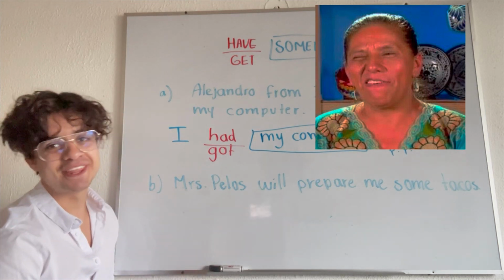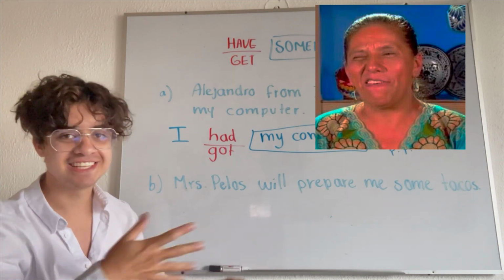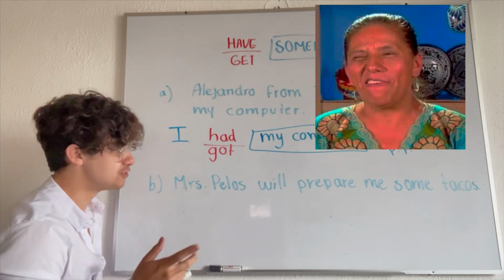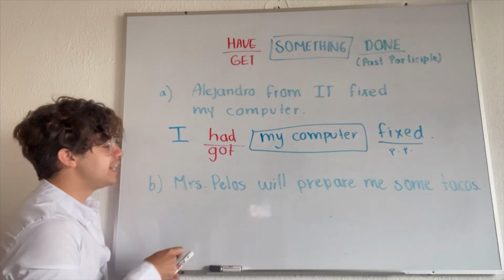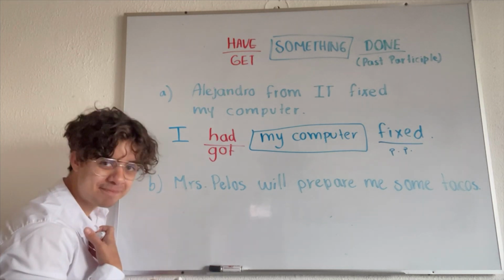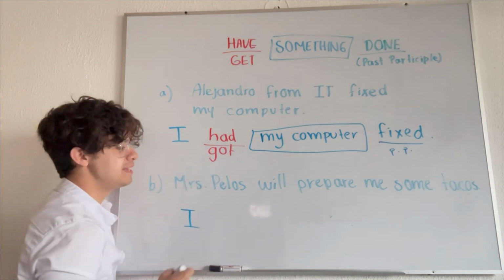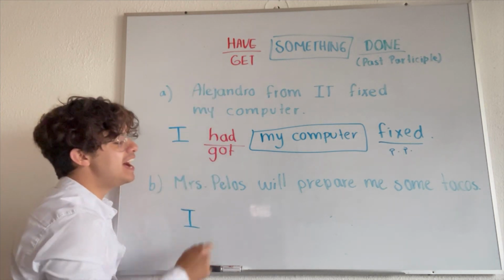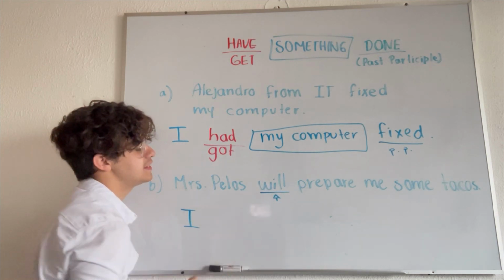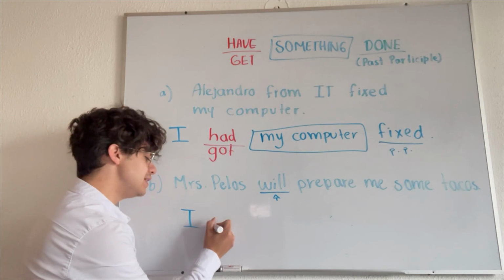Mrs. Pelos is the way that we typically say in Mexico to the people or to the señoras that sell tacos and all of that kind of stuff for food. But well, anyway, so here, once again, who is receiving the service? Me. So, I, and then what's the verb? Have or get. But ojo piojo. Here we have the original tense in future. So I'm going to say I will.